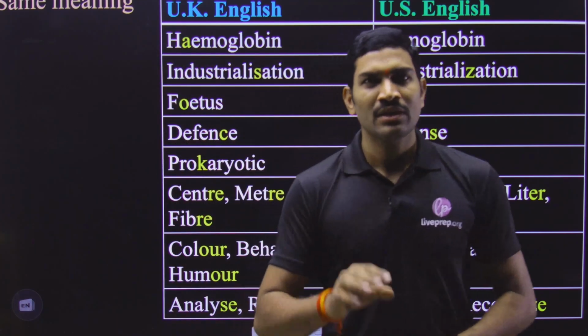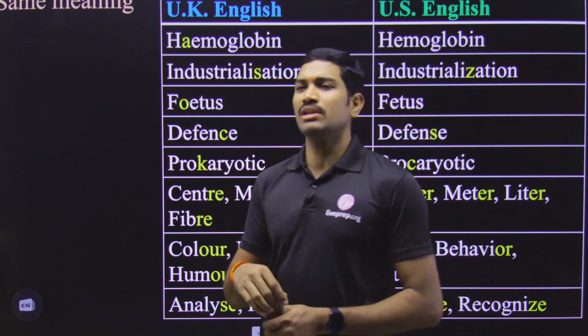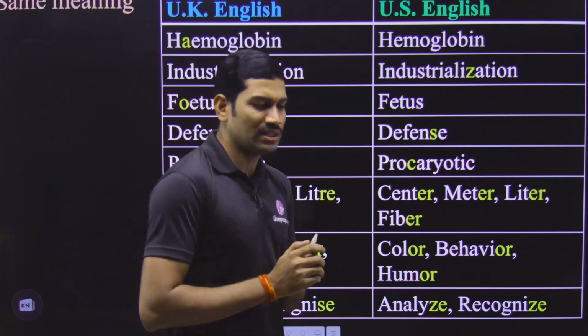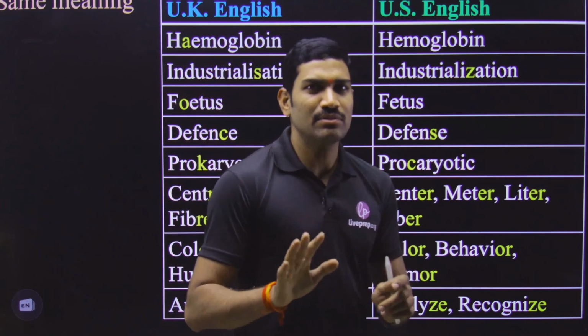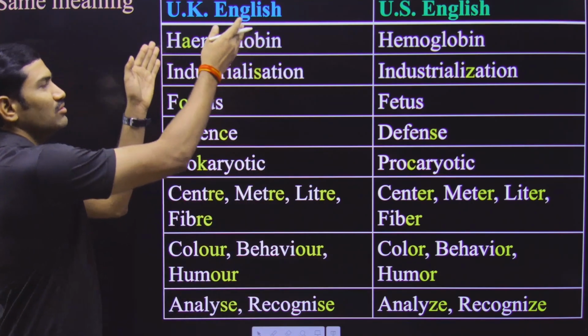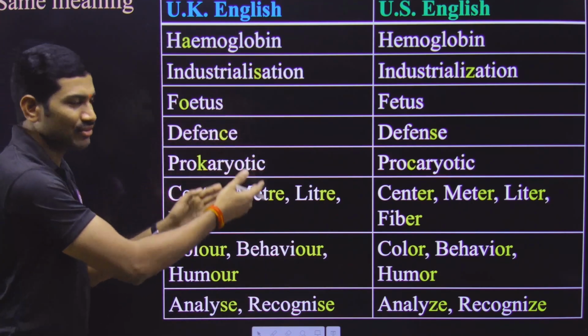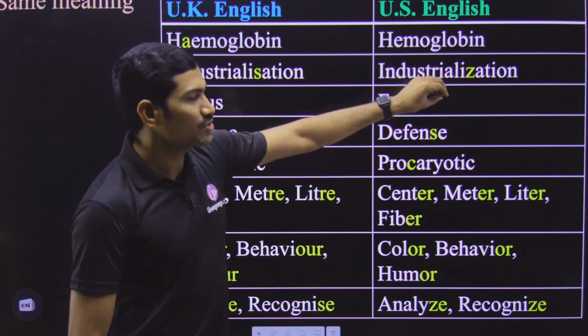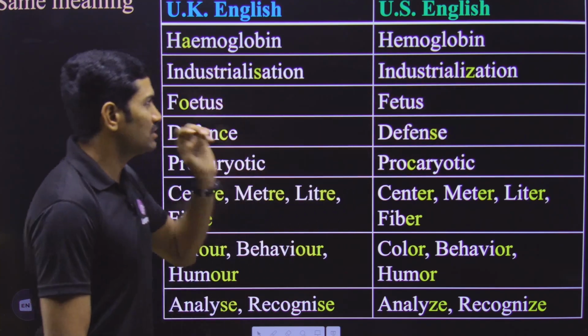There is a small difference in the spellings, but they still give the same meaning. Why do we get this difference? Because in UK English we get different types of spellings, but in US English we get a small difference in the spelling. You just observe here.